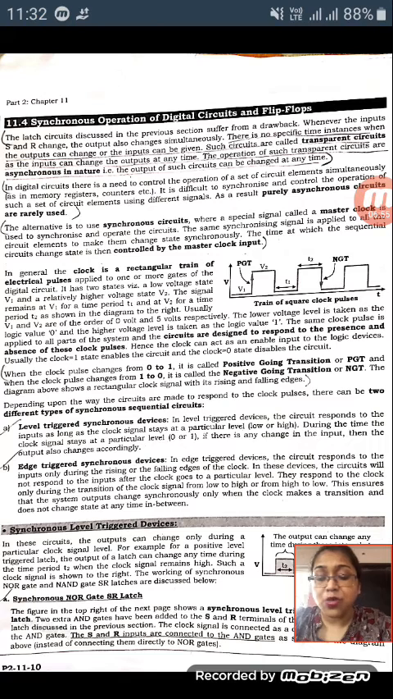Till now, just take the concept of the synchronous operation: why asynchronous is not so good for the latch, and why synchronous is important for latching. So this is the basic concept.